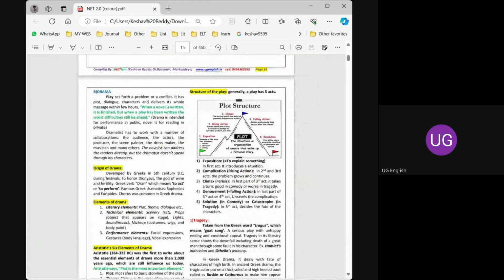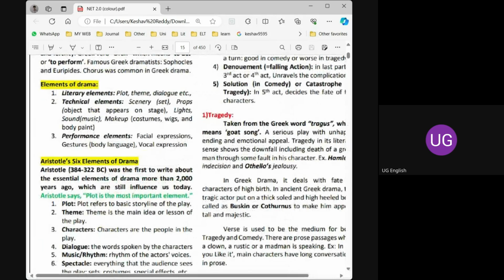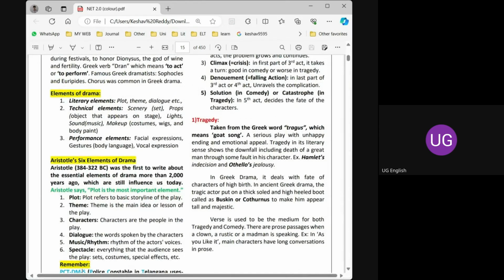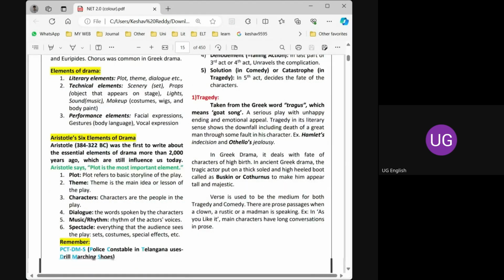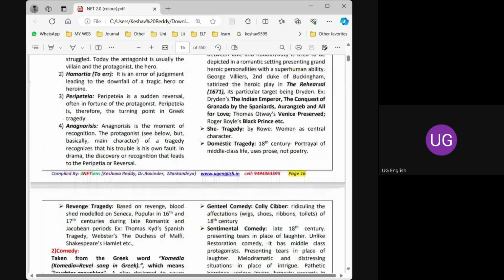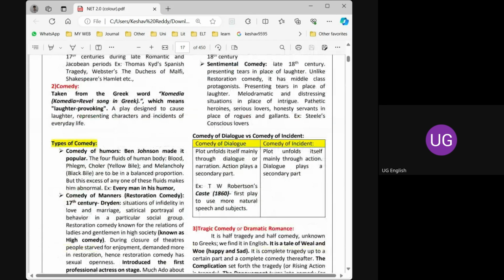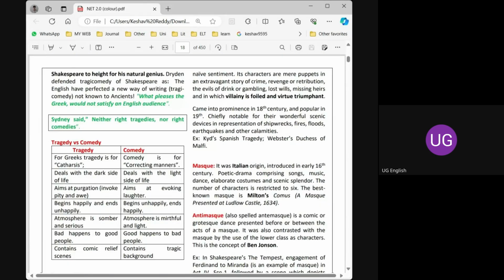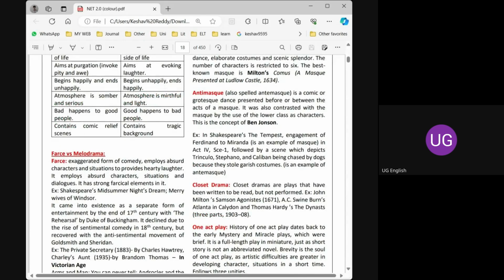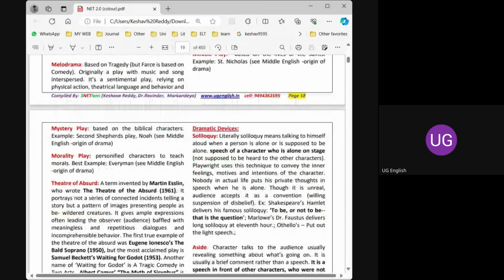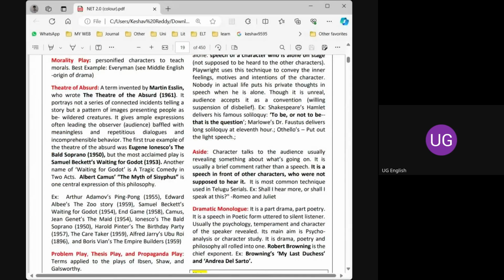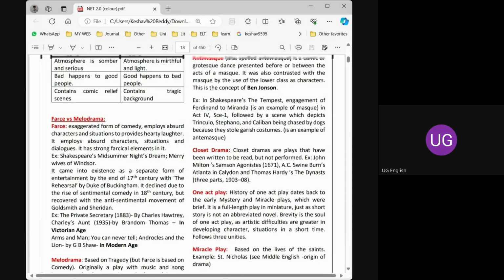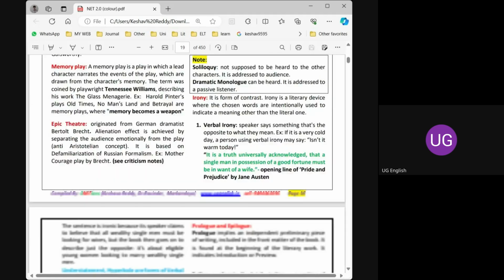If you read this, you will get the point. And tomorrow we will be discussing tragedy, comedy and tragicomedy, the types of dramas. We will also be looking into farce, melodrama, masque, soliloquy, aside, dramatic monologue, mystery play, miracle play, all these terms in tomorrow's class.